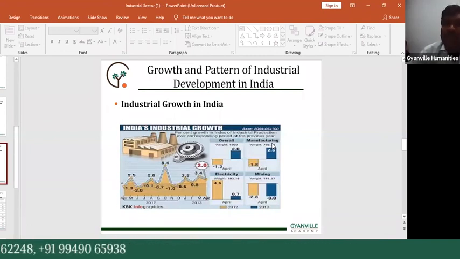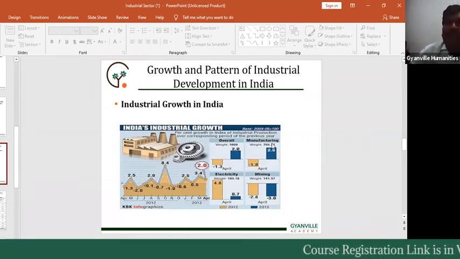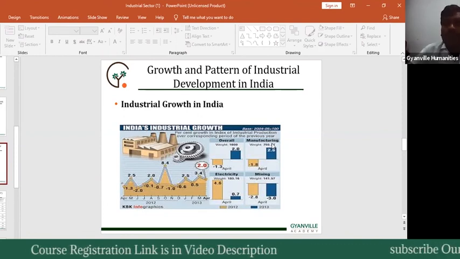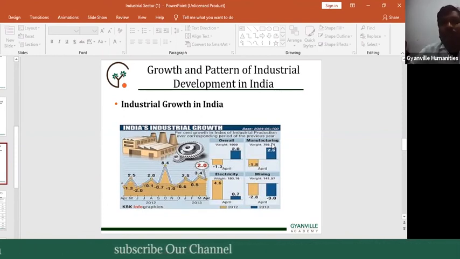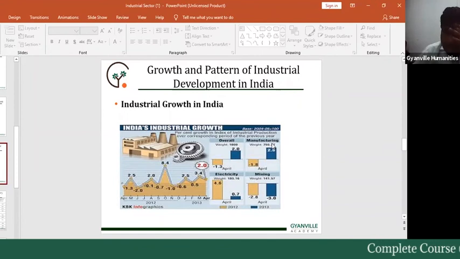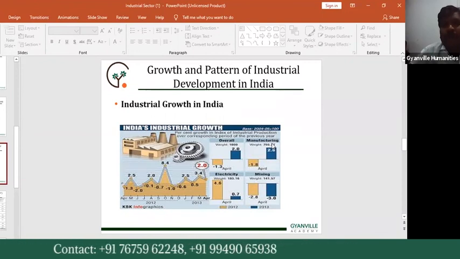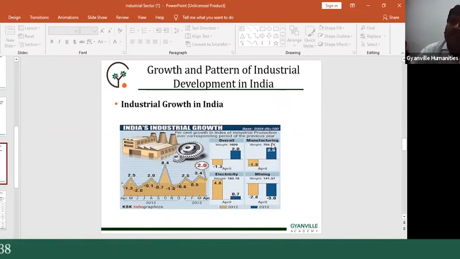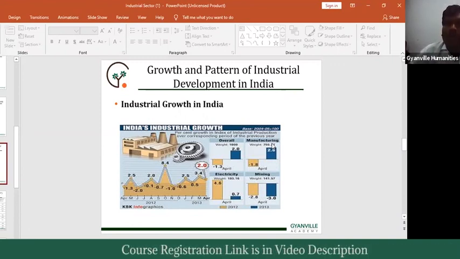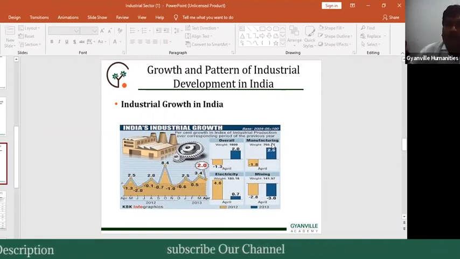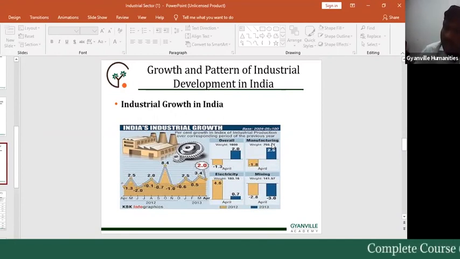Each of these industries was established with the help of some country. So we also have to focus, for GK, on which industry was established with which country's help. For example, Russia. I think the Rourkela industry was established with the help of Japan. One industry was established with the help of Russia, another with the help of the USA. So we have to focus on that for GK also. That is a very important point. That is the first introductory part, at the time of independence.